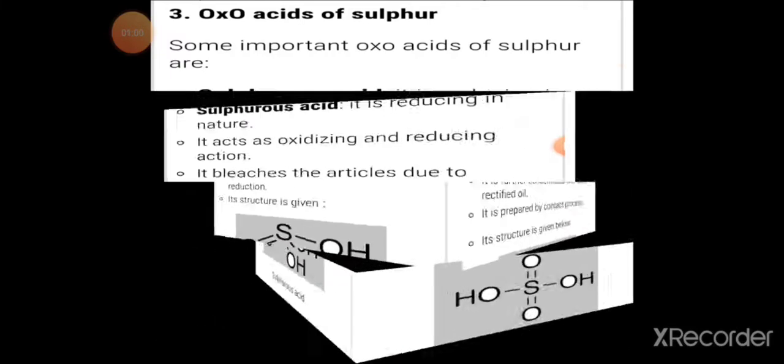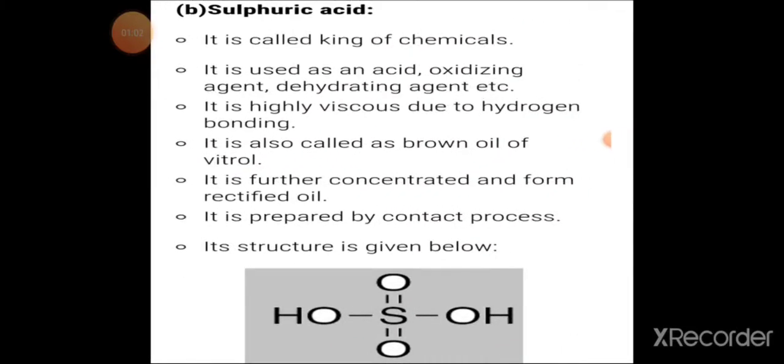Then next to this is sulfuric acid. It has a molecular formula H2SO4. The oxidation state of sulfur is +6. It is called the king of chemicals because it is a very strong acid. It is used as an acid, oxidizing agent or dehydrating agent.